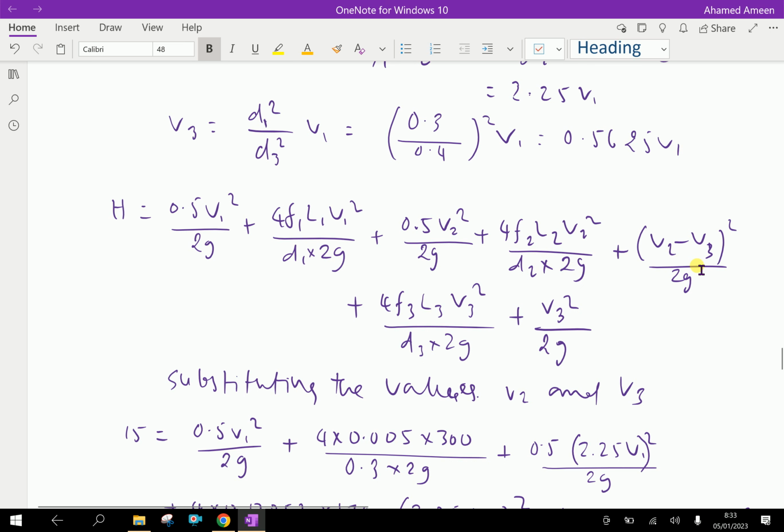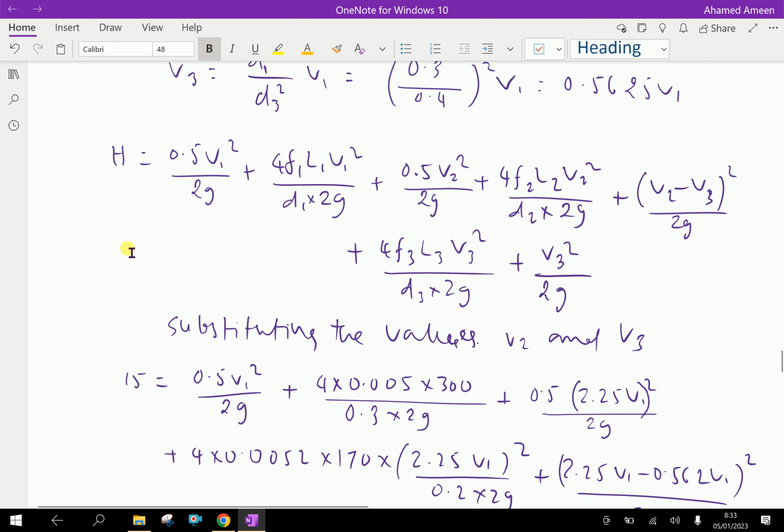This is the frictional loss for the third pipe, and this is the loss at entrance and loss at exit. So the total losses of the 3 pipes are considered, which is equivalent to the total head loss.